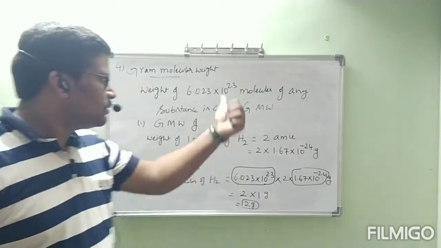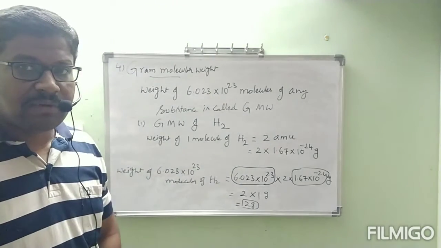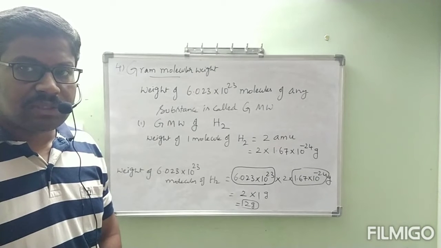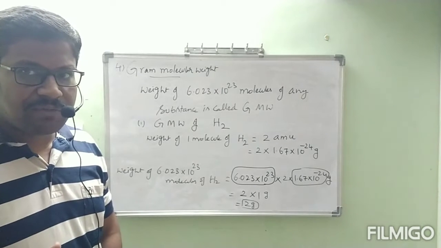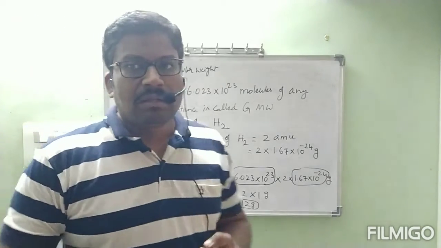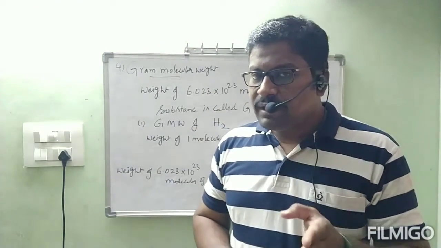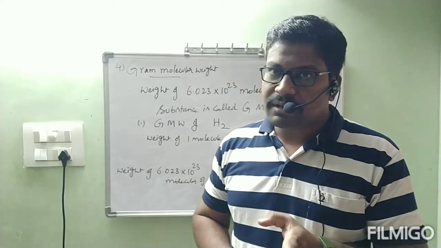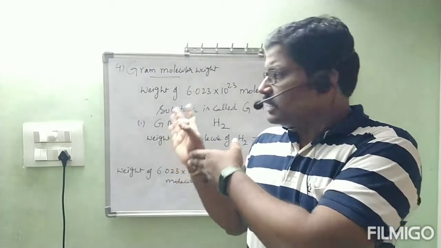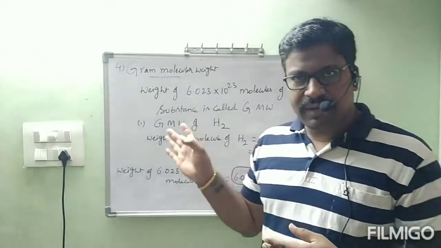Now, this is about H2. Make a note, all of you. You have to concentrate well. Don't get confused, because this is the fourth definition. First one, atomic weight. Second one, gram atomic weight. Third one, molecular weight. Fourth one, gram molecular weight. If you are very clear about atomic weight and gram atomic weight, these are easy, because these all depend on atomic weight and gram atomic weight only.